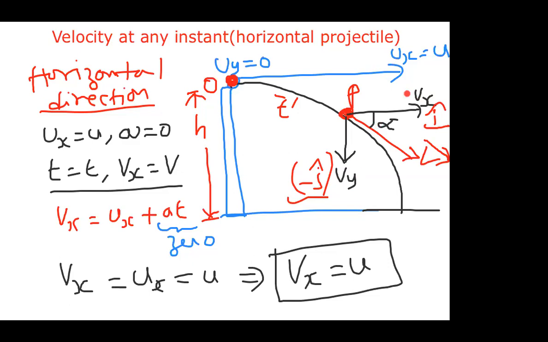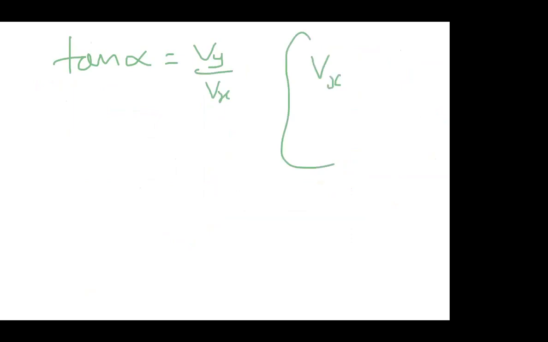So from that information, I can write tan alpha is equal to Vy by Vx. Just now we observed Vx value is U and Vy value is Gt.